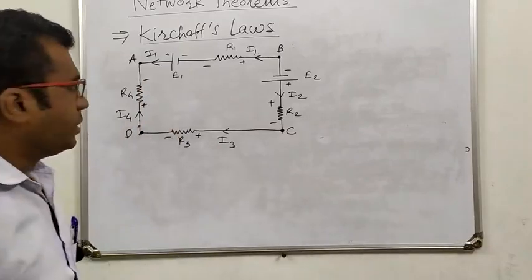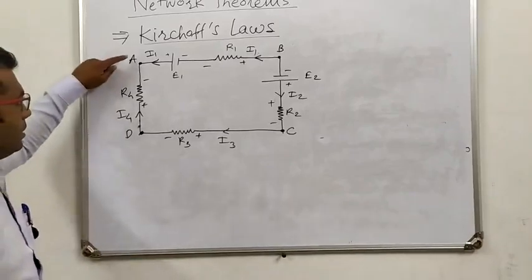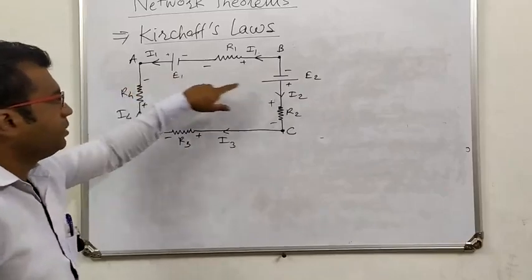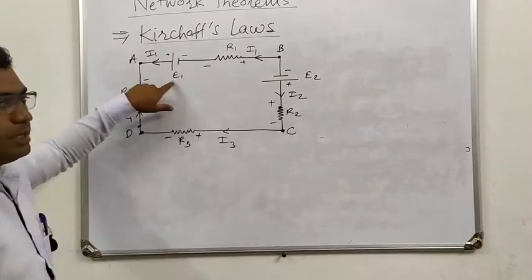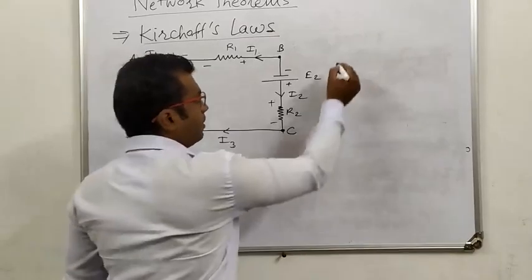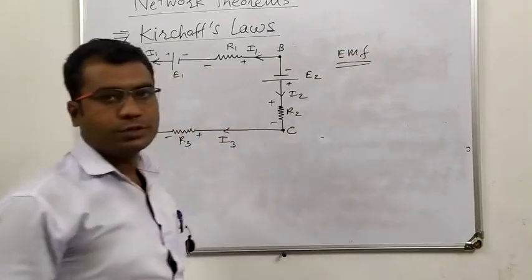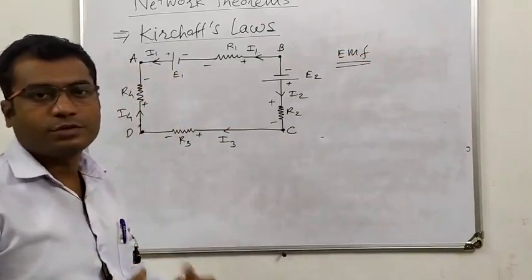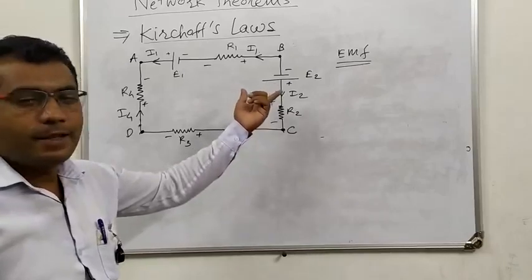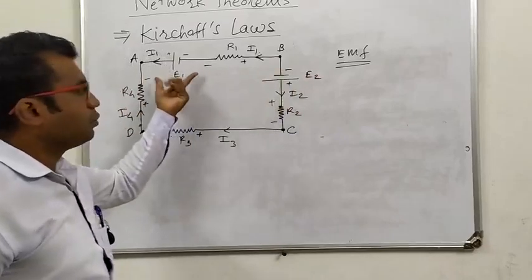Now consider this circuit. In this circuit, there are two voltage sources, that is E1 and E2. E represents here the EMF of this voltage source. What is EMF? EMF is electromotive force. The force that is applied to give motion to electrons is called EMF. Okay? That is, the EMF of this voltage source is E2 here. The EMF of this voltage source is E1 here.